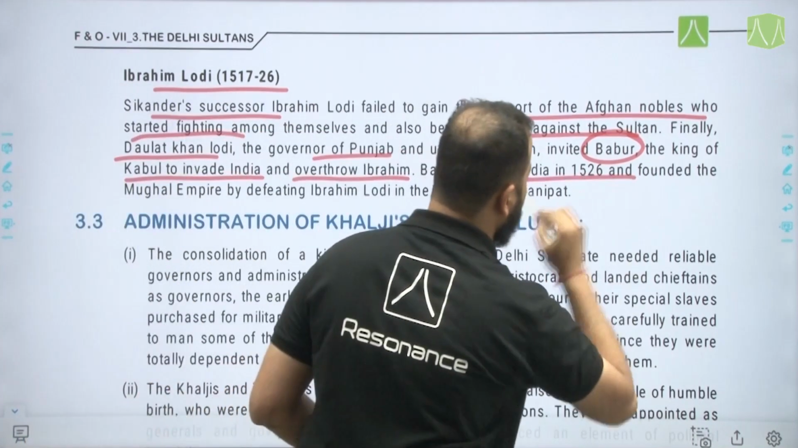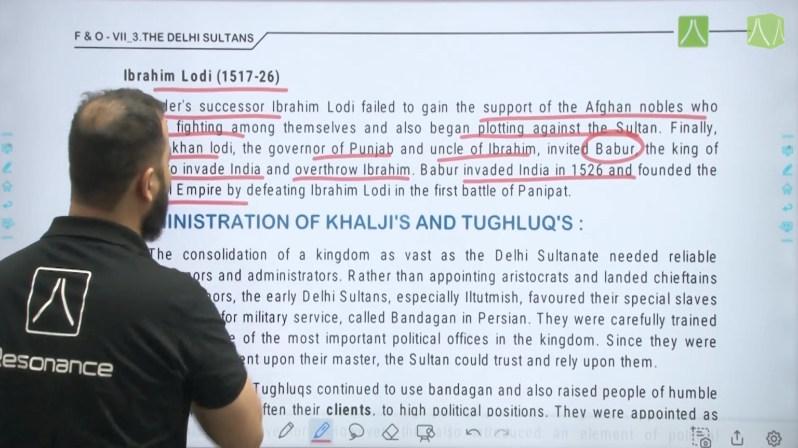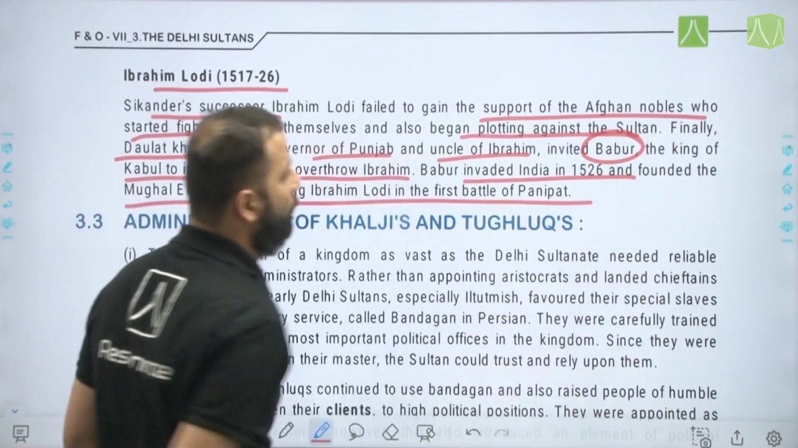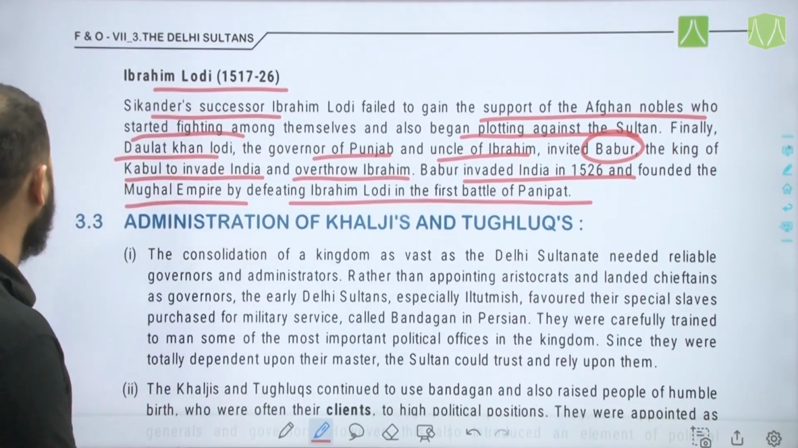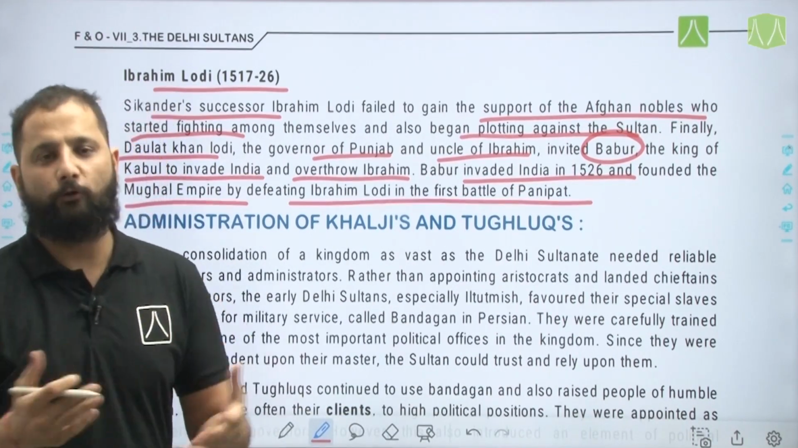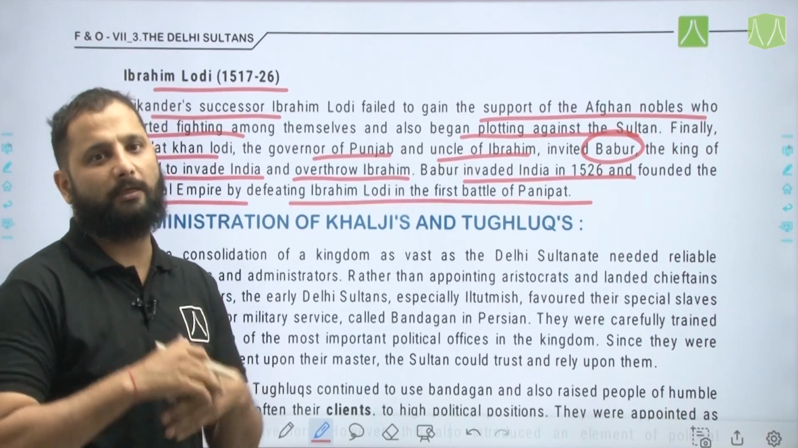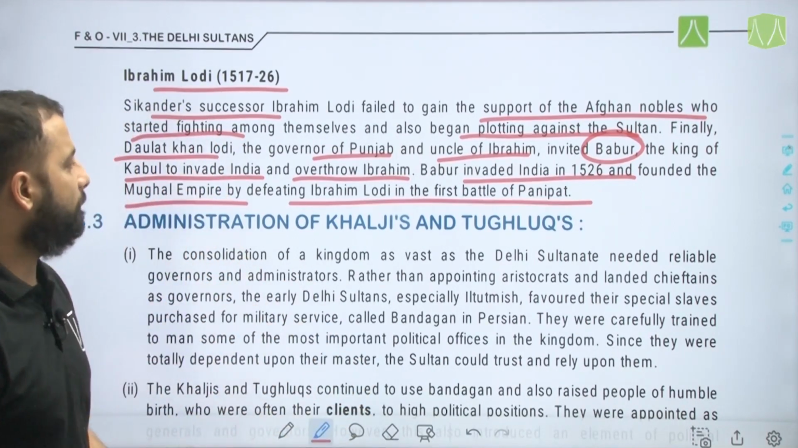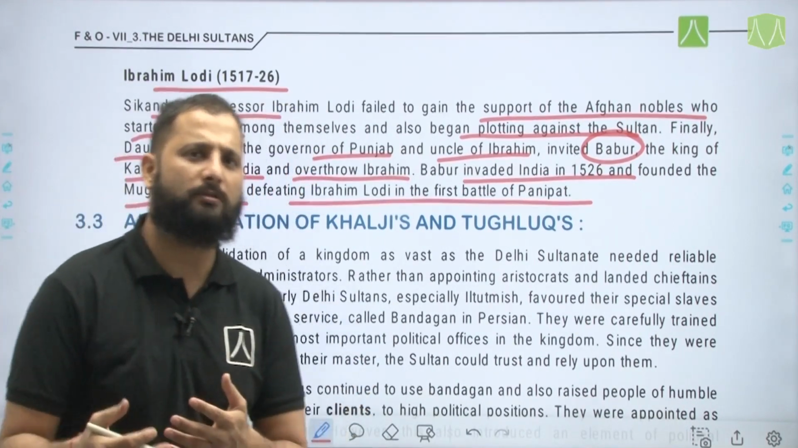Babur invaded India in 1526 and founded the Mughal Empire by defeating Ibrahim Lodi in the first Battle of Panipat in 1526. Alright, so this is the first part of the chapter. Hope to see you again for part 2, where we will be looking at the administration of the Khaljis and Tughlaqs and Mongols and some other